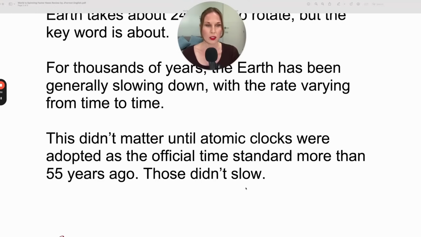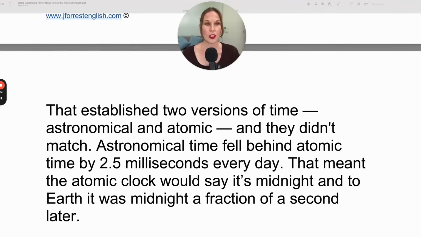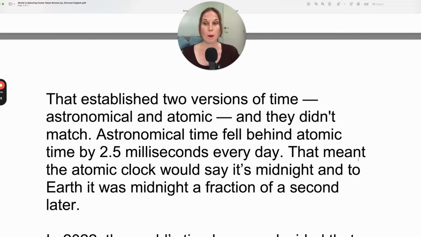Those didn't slow. That established 2 versions of time, astronomical and atomic, and they didn't match. Astronomical time fell behind atomic time by 2.5 milliseconds every day. That meant the atomic clock would say it's midnight, and to Earth it was midnight a fraction of a second later.